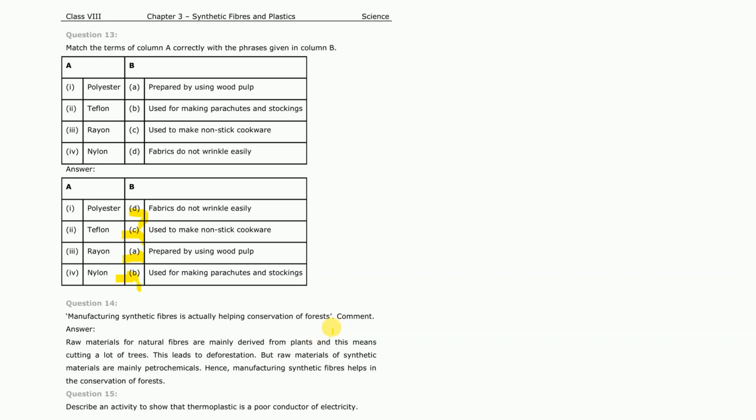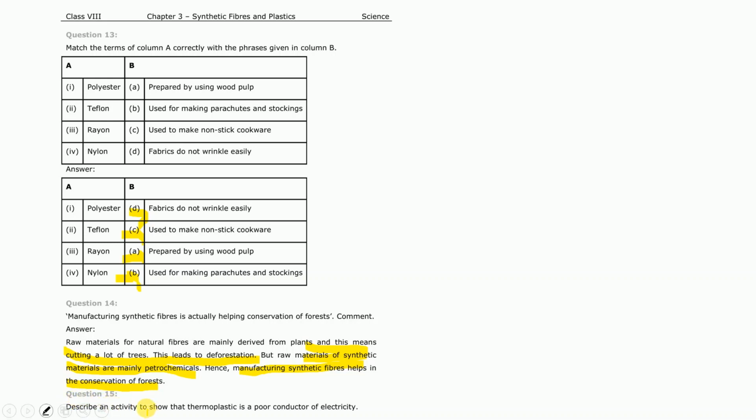Question number 14. Manufacturing synthetic fibers is actually helping the conservation of forests. Comment. As the raw materials of natural fibers are mainly derived from plants, this means cutting a lot of trees, which leads to deforestation. But the raw materials of synthetic fibers we get mainly from petrochemicals extracted from the various big refineries. So the manufacturing of synthetic fibers helps to conserve forests and saves trees from being cut.